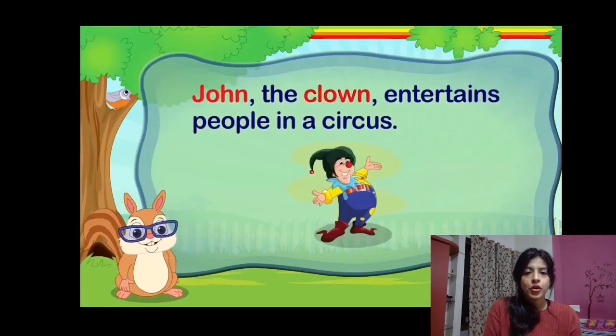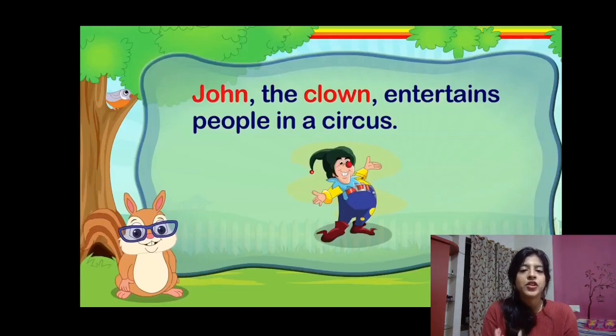Now, John the clown entertains people in a circus. Before, when we were studying common nouns, we saw he's a clown. But now we have named the clown. It is John the clown. So John will be a proper noun and clown will be a common noun, because John is the name of a person.